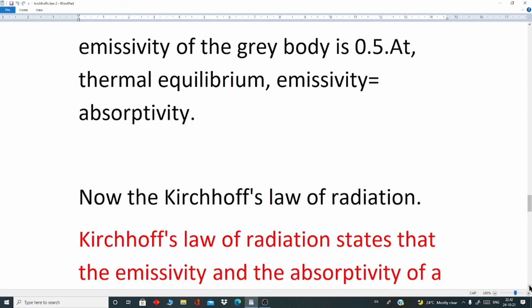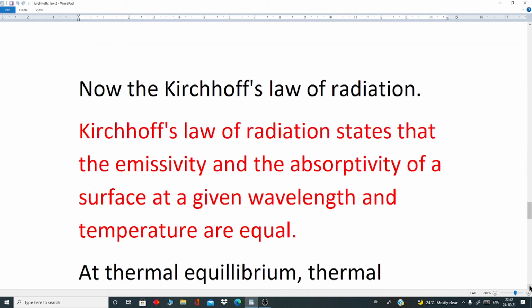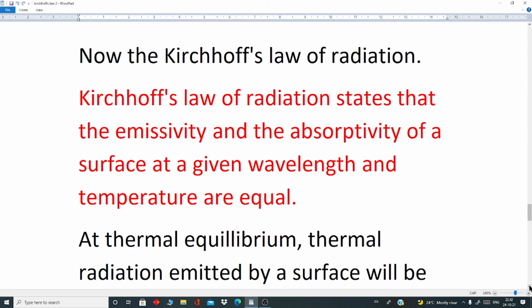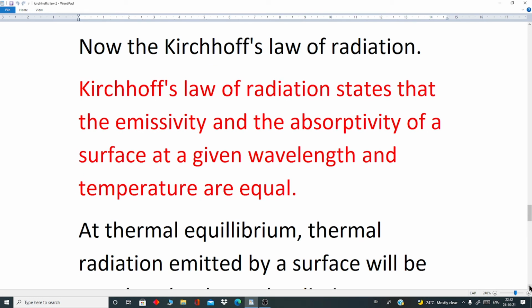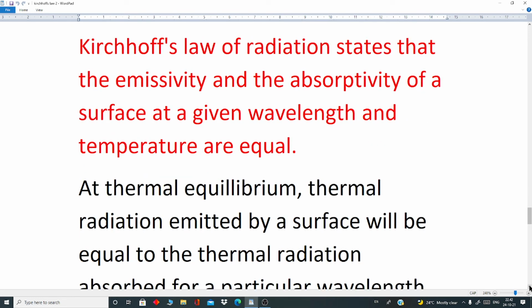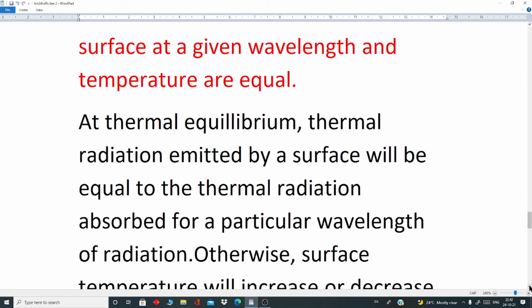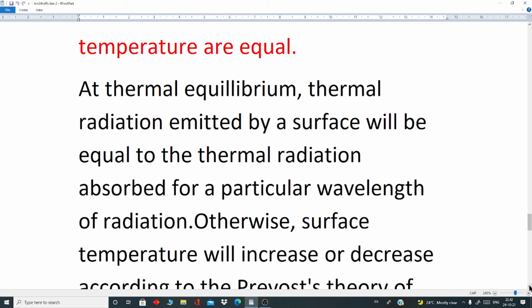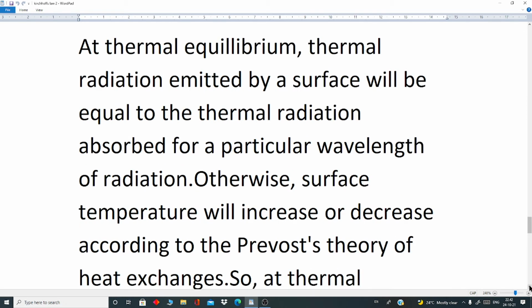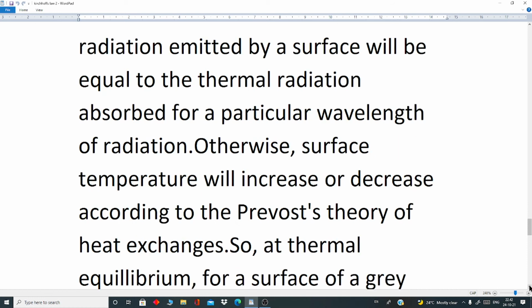Now the Kirchhoff's law of radiation. Kirchhoff's law of radiation states that the emissivity and the absorptivity of the surface at a given wavelength and temperature are equal. At thermal equilibrium, thermal radiation emitted by a surface will be equal to the thermal radiation absorbed for a particular wavelength of radiation. Otherwise, surface temperature will increase or decrease according to the previous theory of heat exchanges.